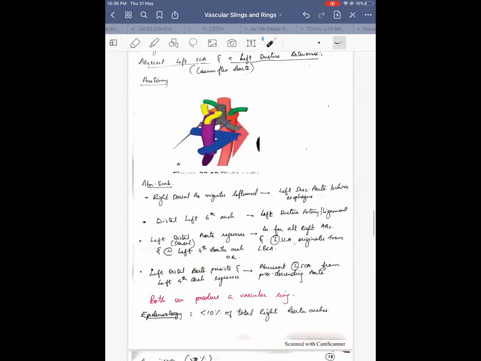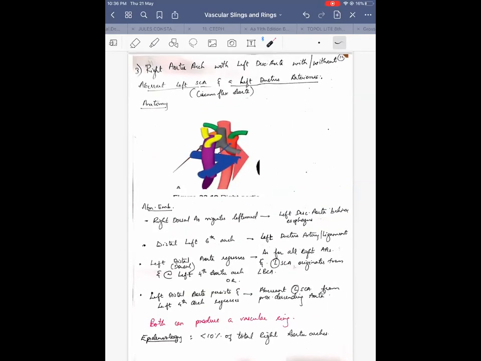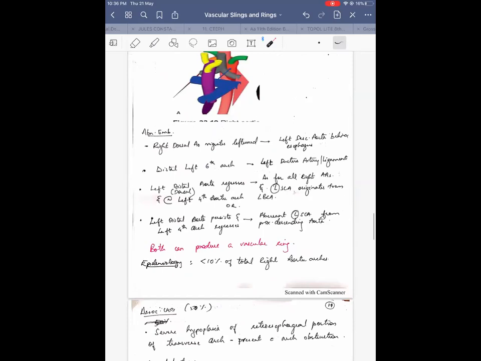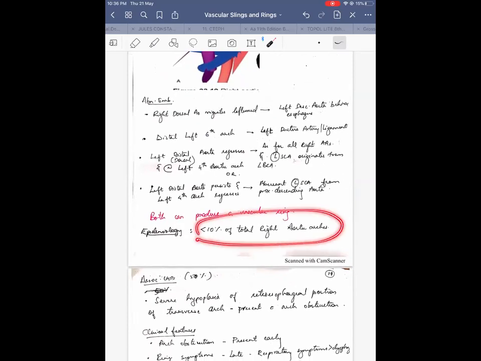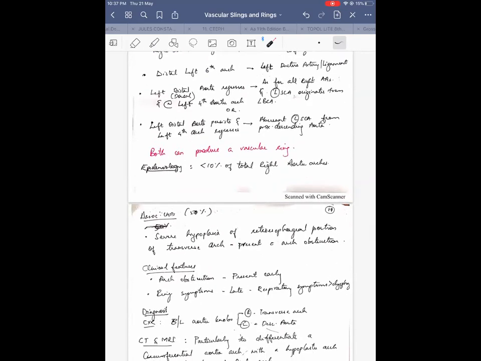This right aortic arch becoming the left thoracic descending aorta happens in less than 10% of total right aortic arch, so it is quite rare, this producing a vascular ring. Associated CHDs you can see a lot; 50% of them are associated with CHDs.